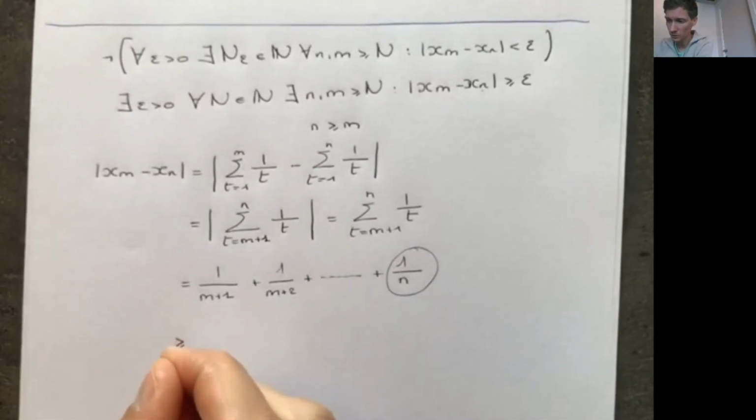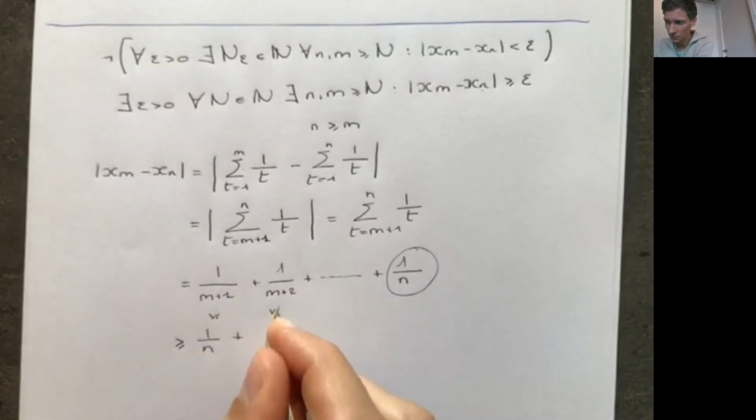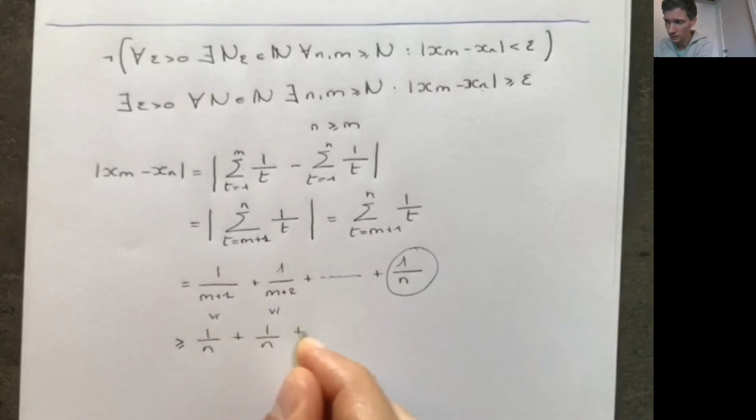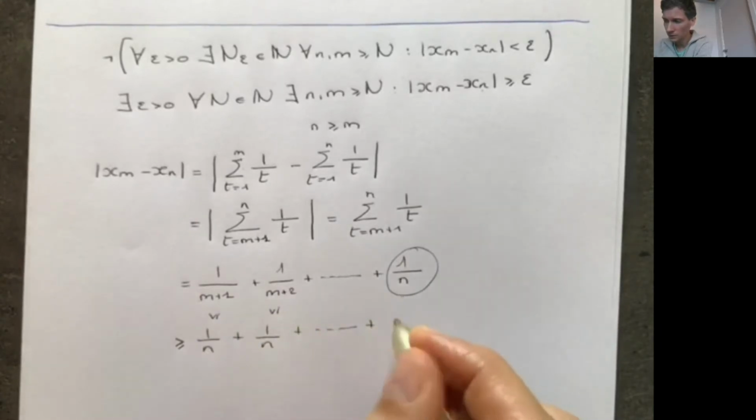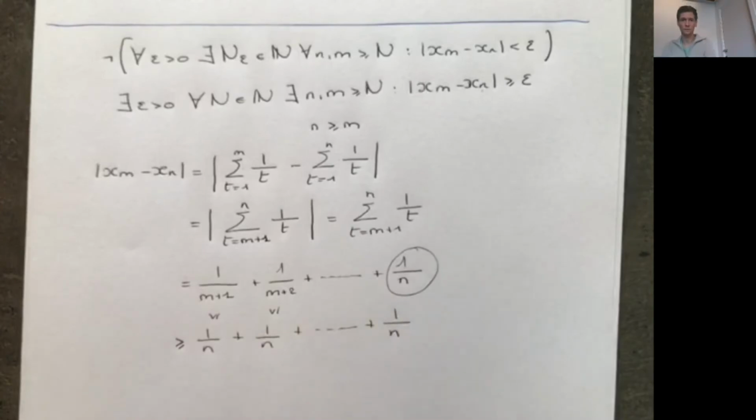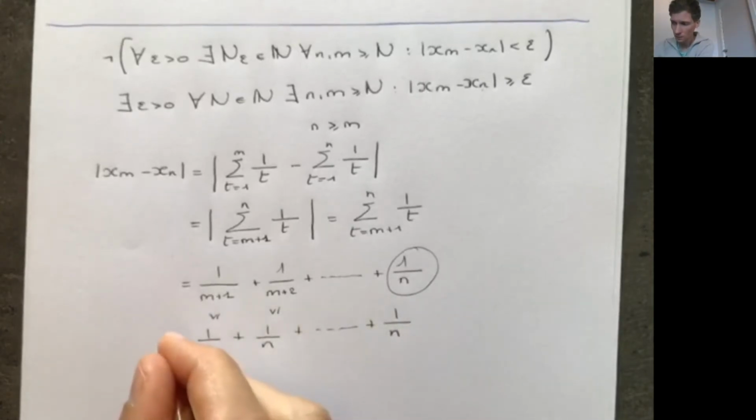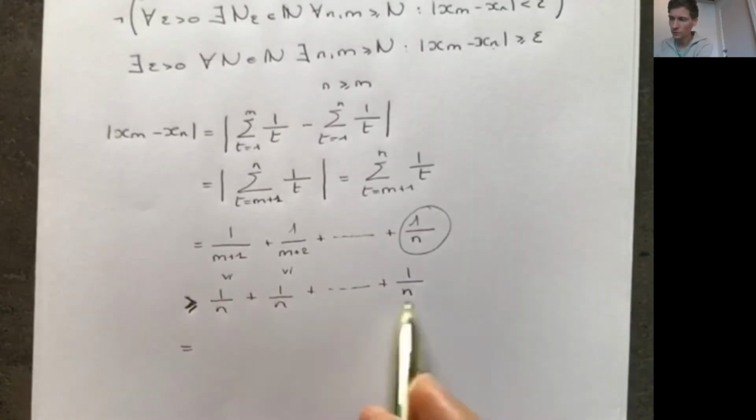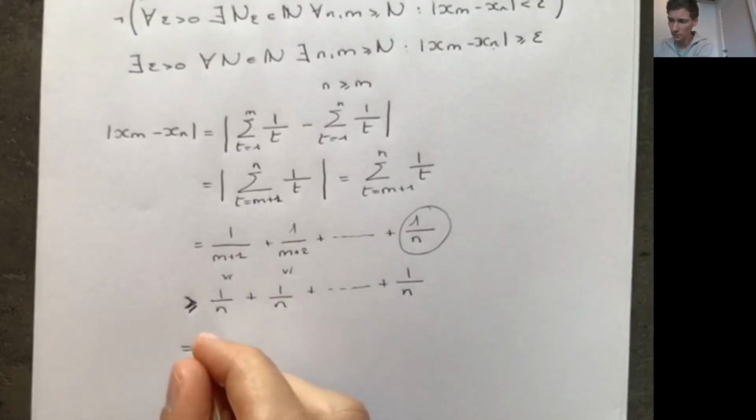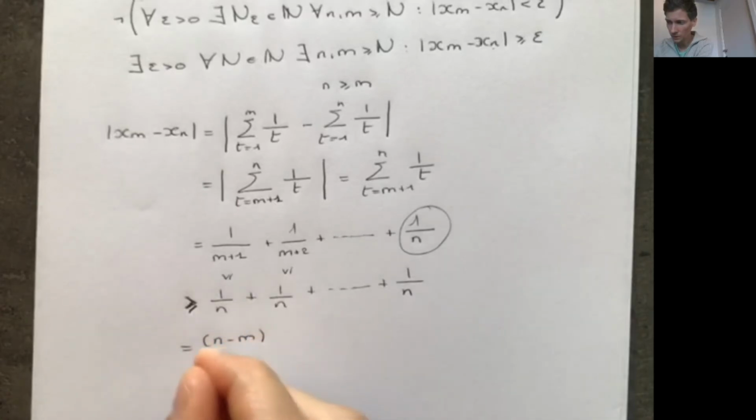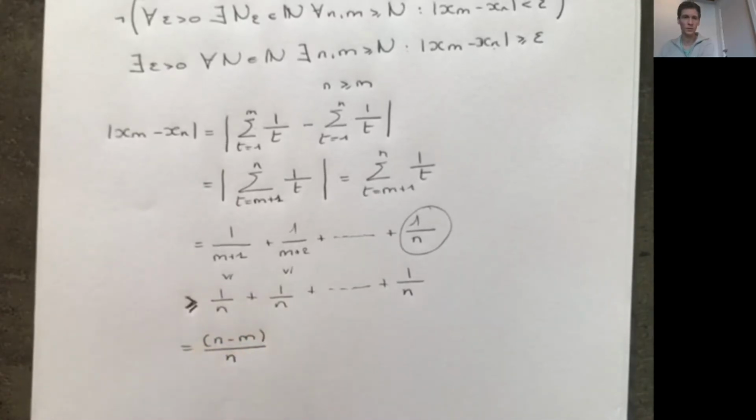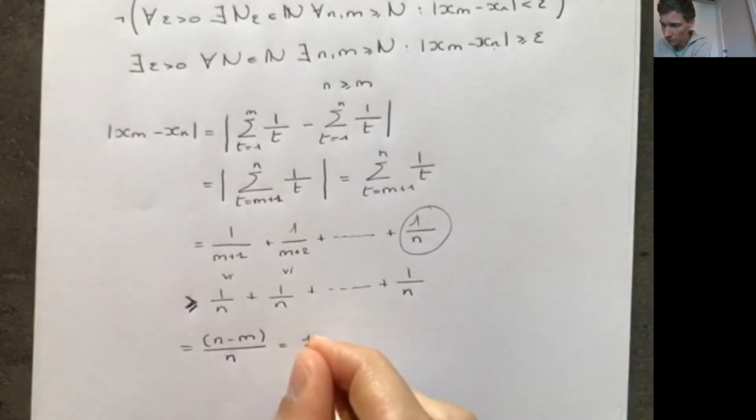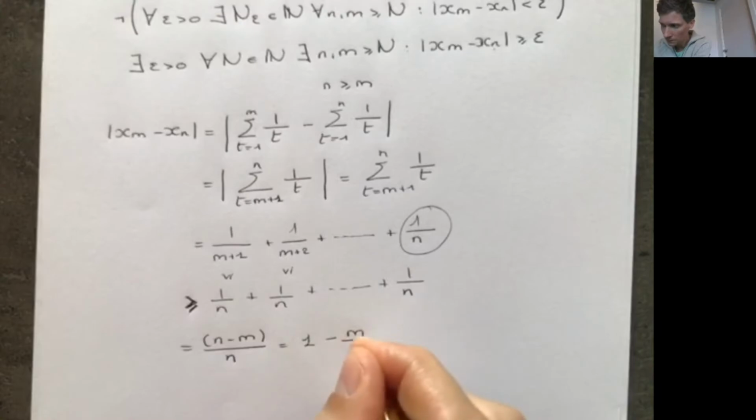Okay, so what we can do is say that the first one is greater or equal to 1 over n, the second one is greater or equal to 1 over n, and so on, and the last one is greater or equal to 1 over n. Okay, so here we have a greater or equal sign. How many of these fractions do we have? Well, we have in total n minus m of these terms, so it's n minus m divided by n. And this is 1 minus m over n.